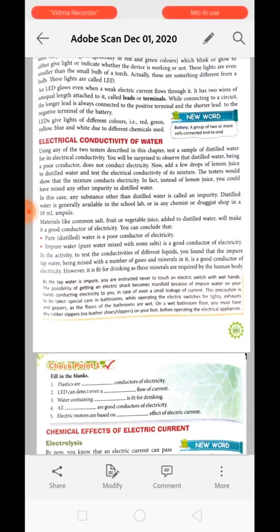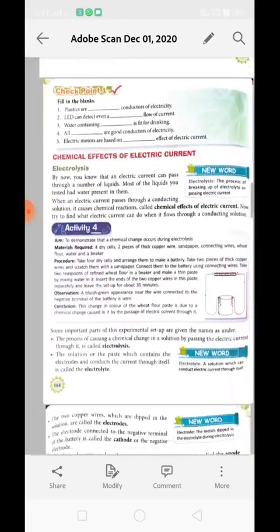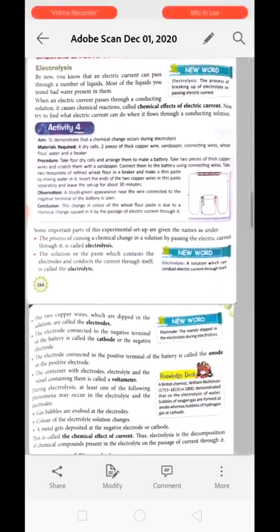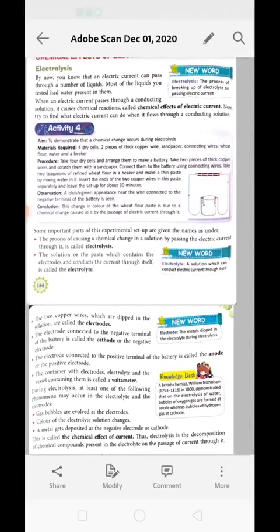Okay, so we are always advised not to use wet hands to touch the electrical switch. Next topic is chemical effect of electric current. In this we will study about electrolysis.